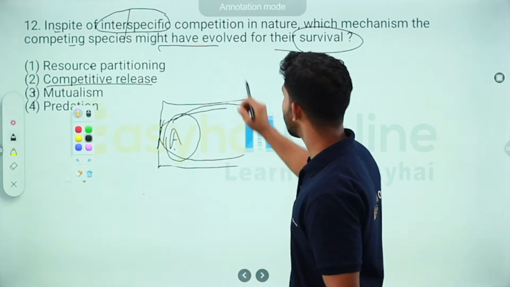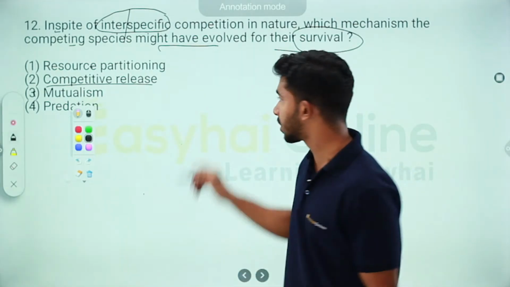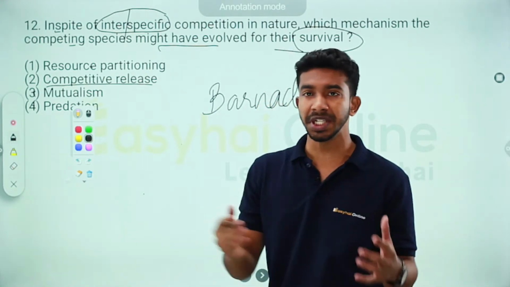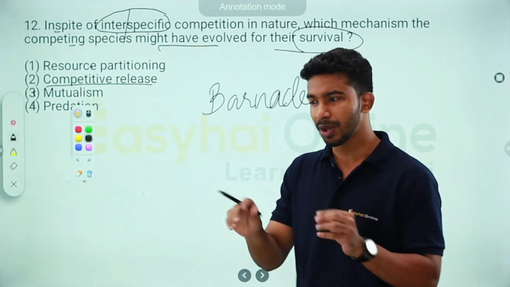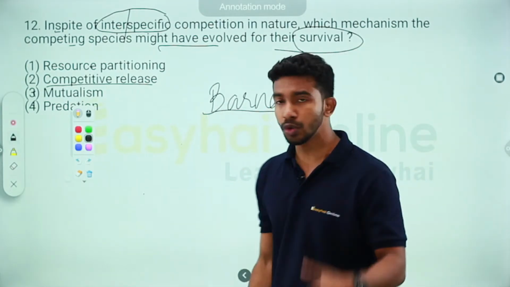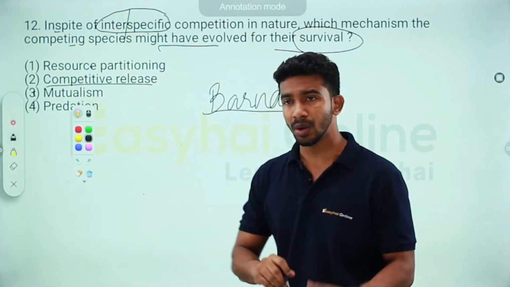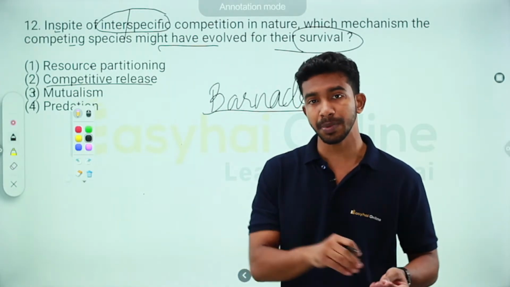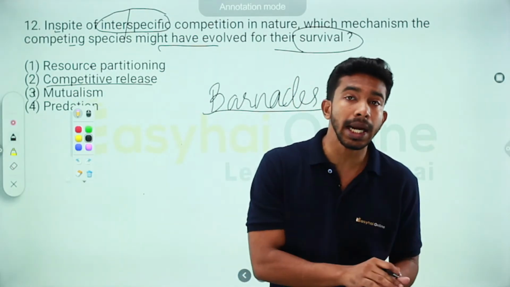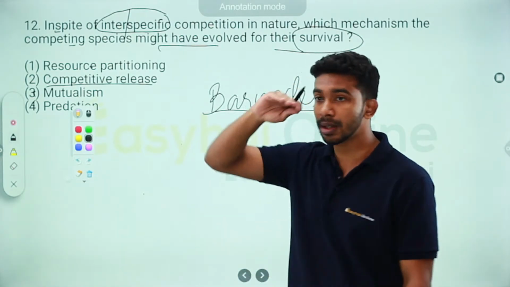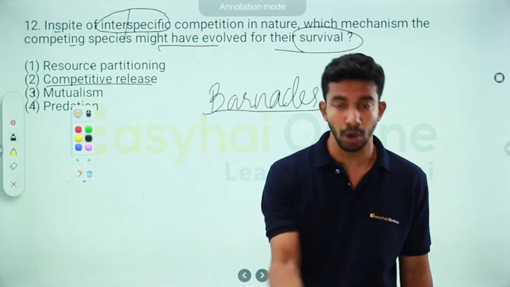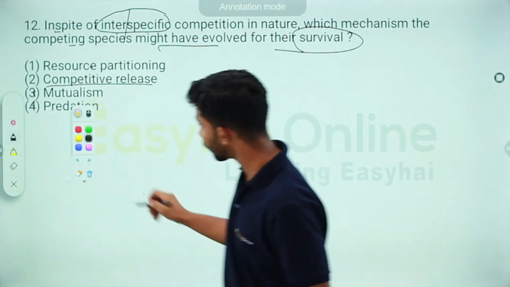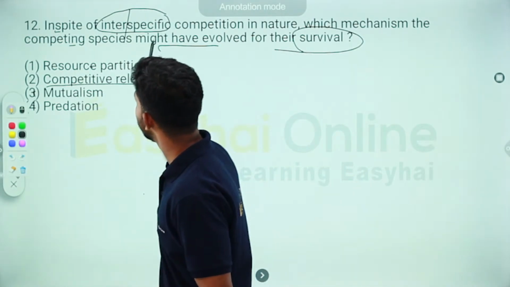An example was the research work done on barnacles. It's not really important, I'm just giving you a very brief overview. There were two species of barnacles. One was seen only above the tide area, whereas the intertidal area was completely dominated by another species. When the species in the intertidal area was removed, the one that lived above the tidal area started growing into the intertidal area also. So that is the example of competitive release.